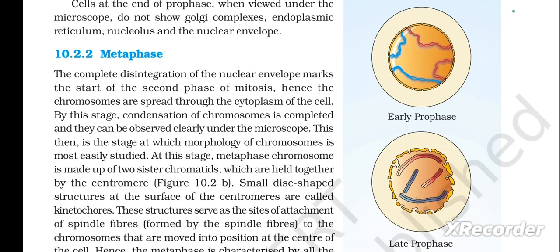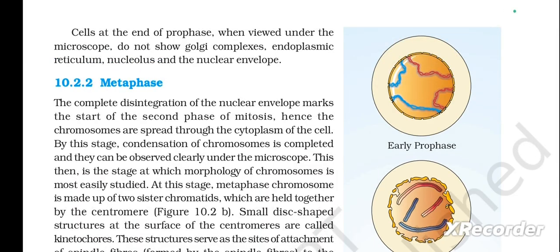And the second phase is metaphase. The complete disintegration of the nuclear envelope marks the start of the second phase of mitosis. Hence, the chromosomes are spread through the cytoplasm of the cell. By this stage, condensation of chromosomes is completed and they can be observed clearly under the microscope. This then is the stage at which morphology of chromosomes is most easily studied. At this stage, a metaphase chromosome is made up of 2 sister chromatids which are held together by the centromere, and this we can see in figure 10.2b.